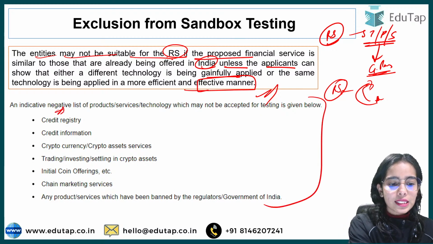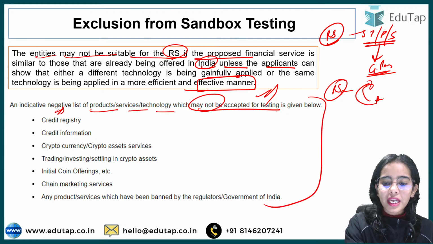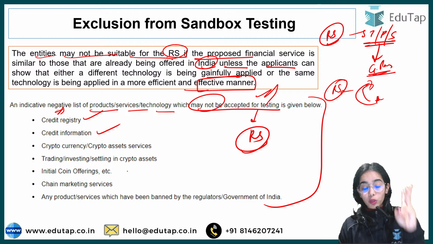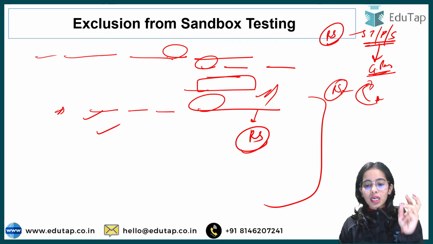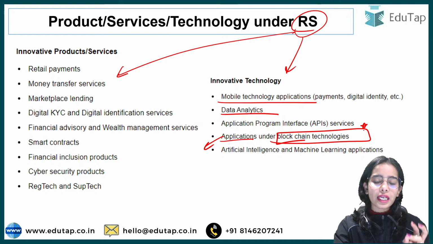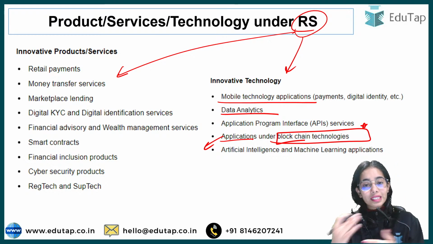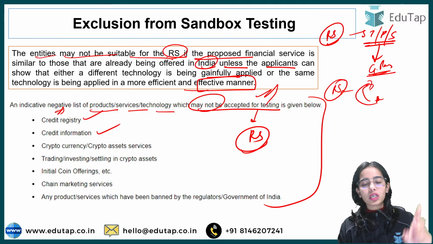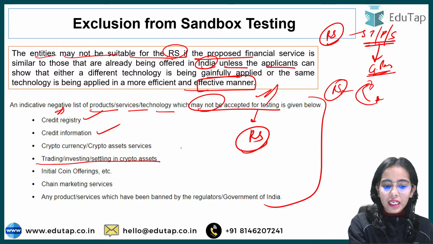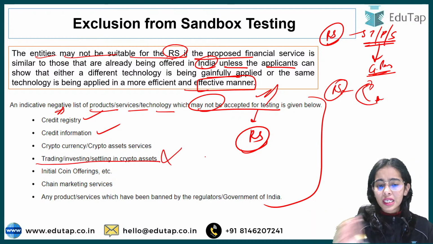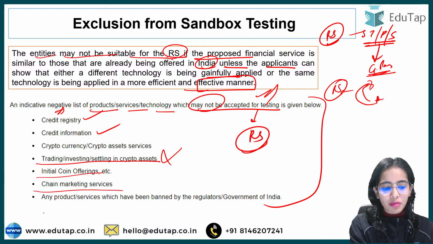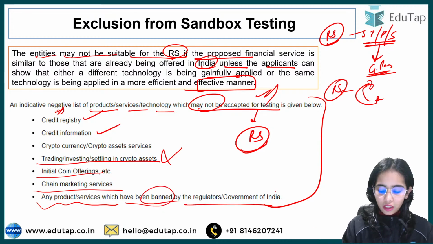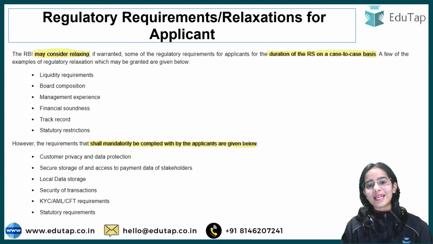Next is the list of products, services or technology that may not be accepted for testing under the regulatory sandbox: credit registry, credit information, cryptocurrency, crypto asset services. So remember the applications under blockchain technology: the testing can happen on the blockchain technology, but the testing cannot happen directly on cryptocurrency or crypto assets. Trading, investing or settling in crypto assets, this kind of testing cannot happen. Also excluded are initial coin offerings, chain marketing services, or any other product or service that has been banned by the RBI or the Government of India.